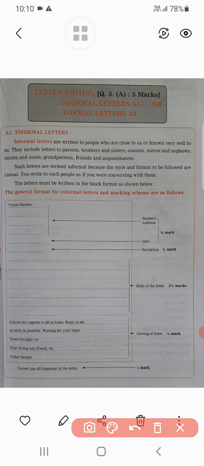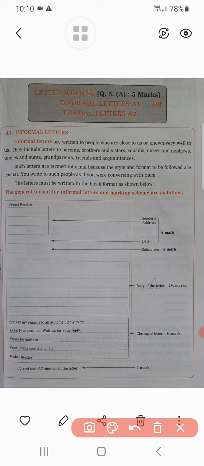Later comes the salutation. Here you have to mention the salutation. What is salutation? If you are writing a letter to your father, you can write dear father, dear dad, whatever it may be. That is your salutation. If you mention a proper salutation, it will offer you half mark.